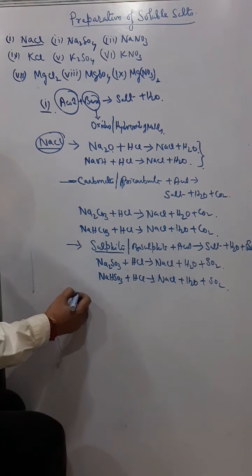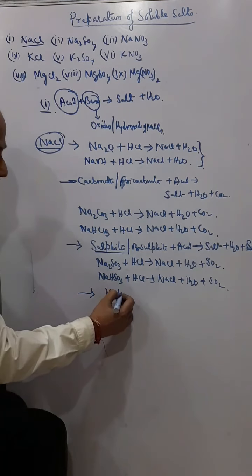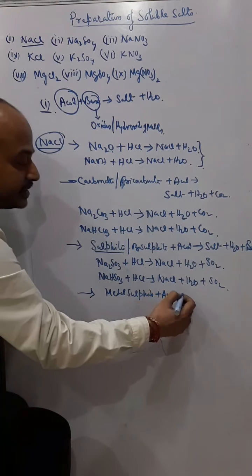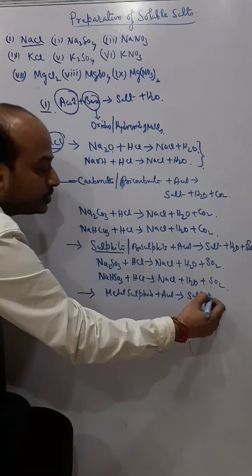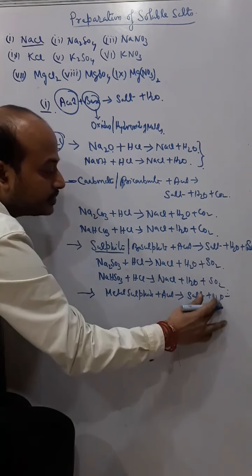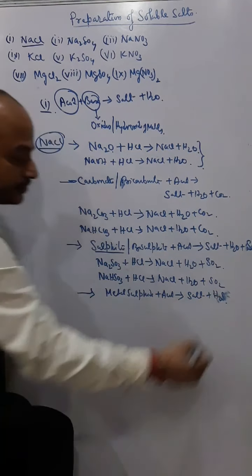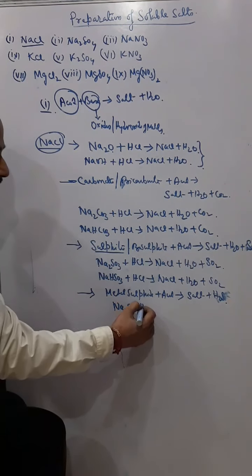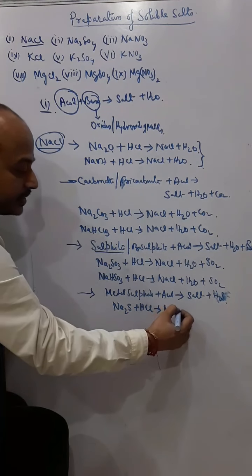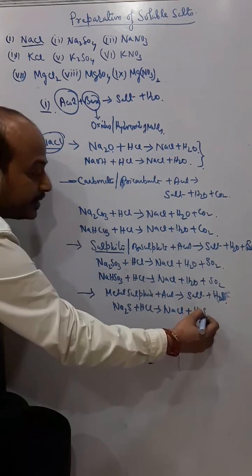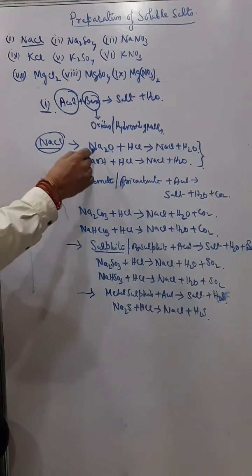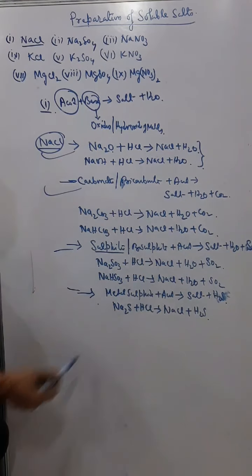And the last method we can use is metal sulfide plus acid, which will give you salt plus H2S. For metal sulfide we will use sodium sulfide: Na2S plus HCl will give you NaCl plus H2S. So you can understand, for preparing sodium chloride we can use these methods. All these equations are for sodium chloride.